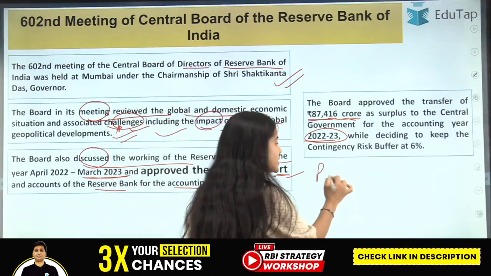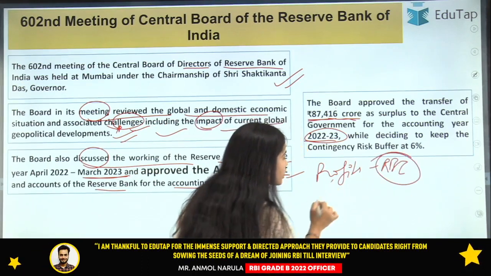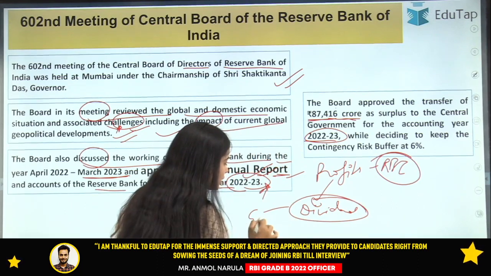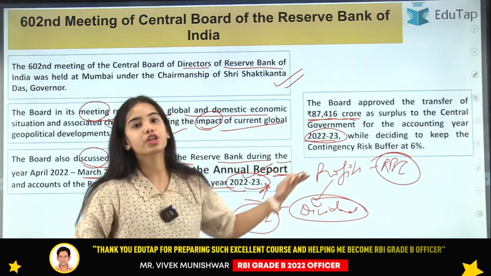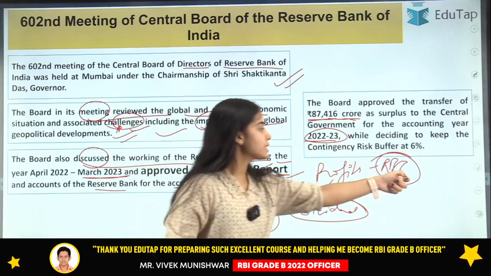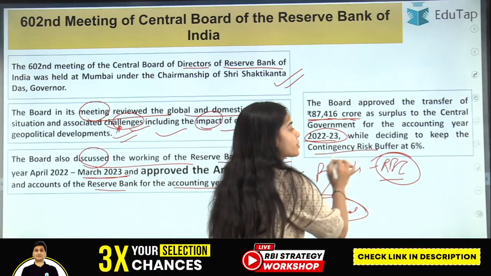From its profits the RBI is going to give the dividend to the government of India, because the government of India is the shareholder of the Reserve Bank of India in company's terms, while deciding to keep the contingency risk buffer at 6%.